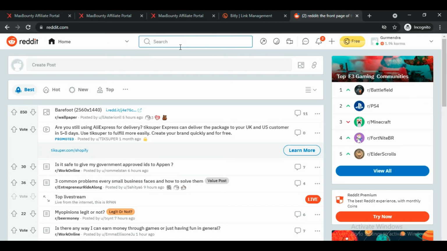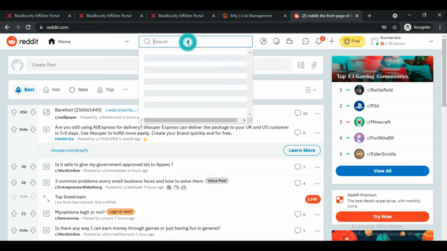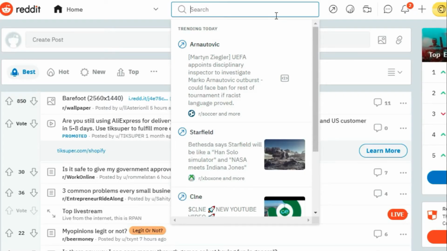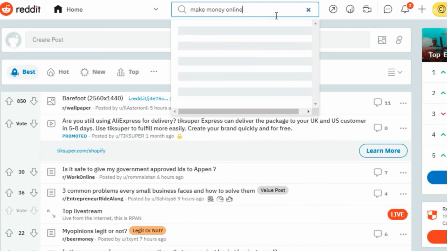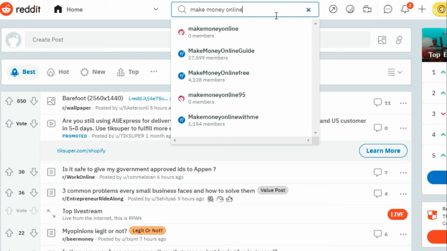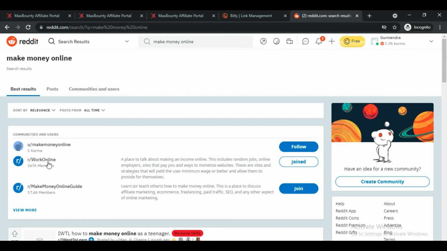And now you have to open your Reddit account, and you have to click on this search bar here, and for every category there is a subreddit present in Reddit. Like you have groups on Facebook, the same way there are subreddits in Reddit, and we have to type here make money online, because we want to join the subreddit of make money online category, where we are going to promote our CPO offer Pinecone Research. And now you can see here comes a subreddit by the name work online, and it has 300,000 members in it. And you can see that I have already joined this subreddit. So let's click on this.